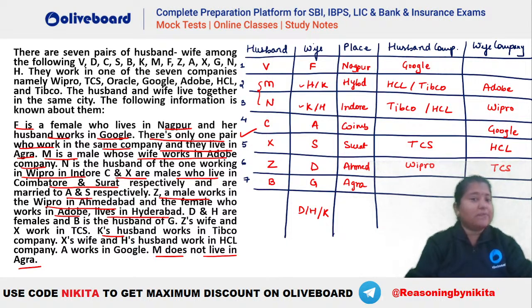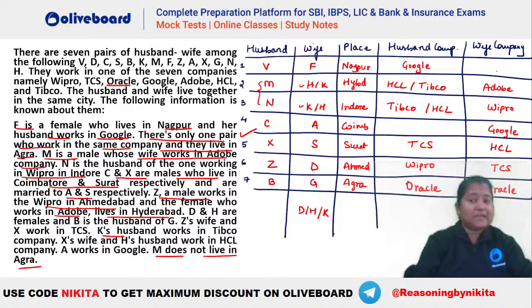So which is the only possibility for the company, guys? There is only one such company which has not been used anywhere right now. That is your Oracle, isn't it? Oracle has not been used. So that means this person also is an Oracle and this person is also an Oracle.